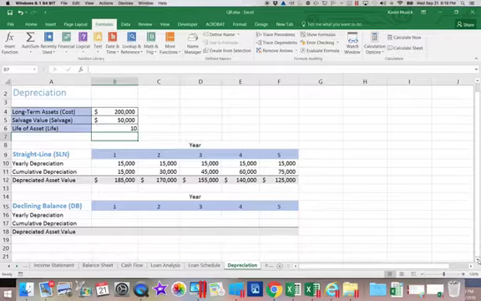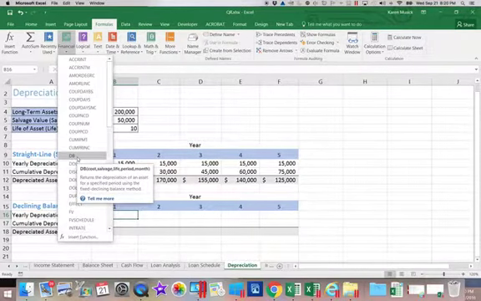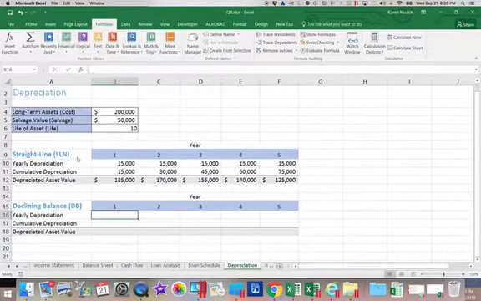So there's a lot of different types of depreciation. Some are used on financial statements. Some are used on tax returns. So one of the other ones that's accelerated is declining balance. So we're going to take a look at that one. So we're going to go to the yearly depreciation. And that's going to be under financial. We're going to choose DB for declining balance.